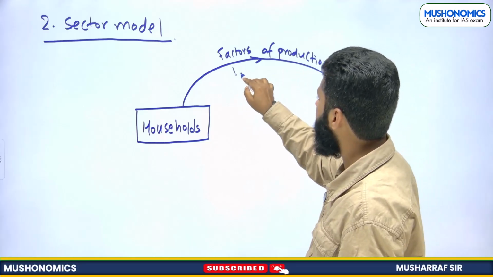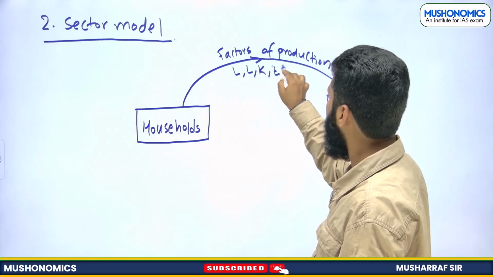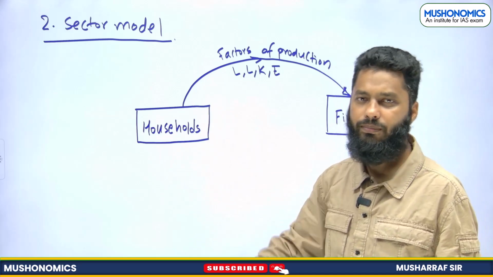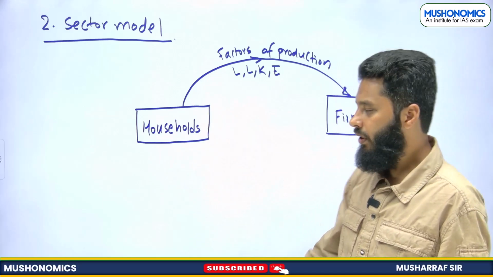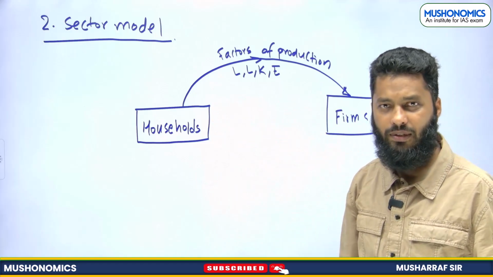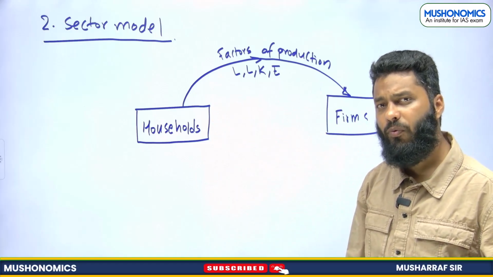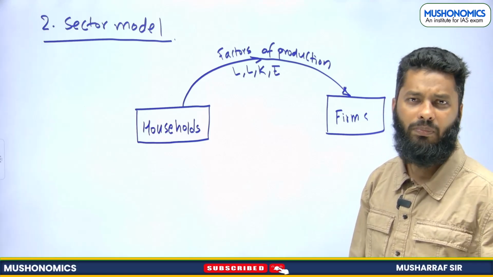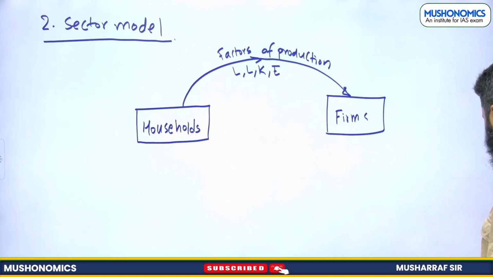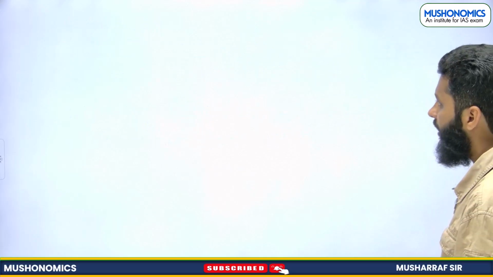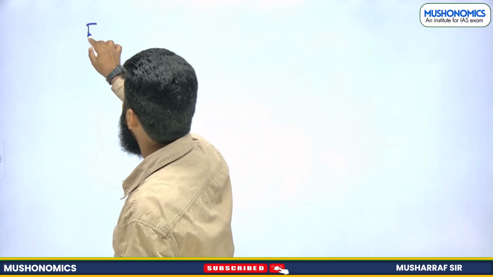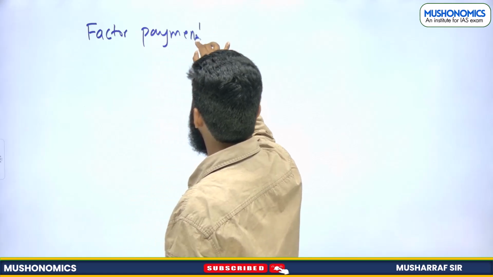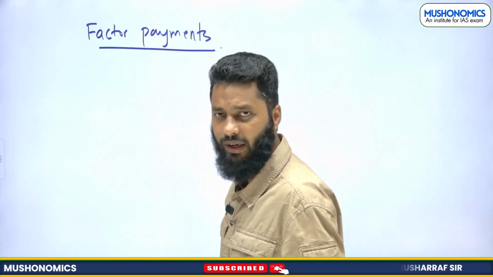What are factors of production? Land, labor, capital, and entrepreneurship. They are being provided by the household. Fine. Firms have utilized this. Now, why would a household provide their land, their labor, their capital, or their entrepreneurship skills? That we need to understand with the help of one topic that is related to factor payments.